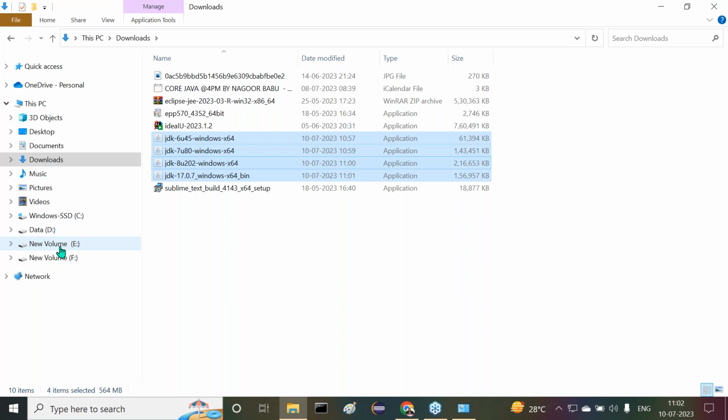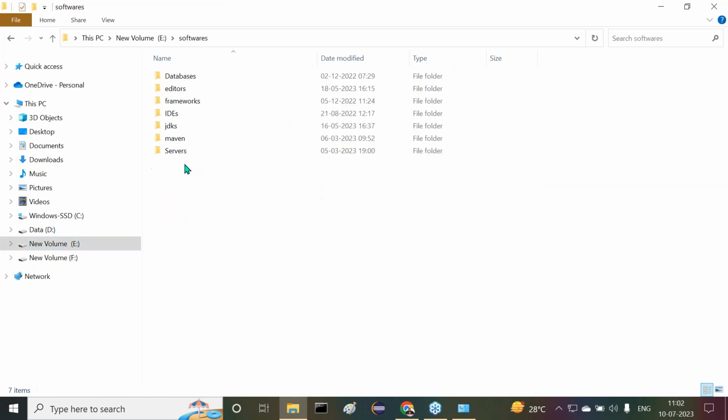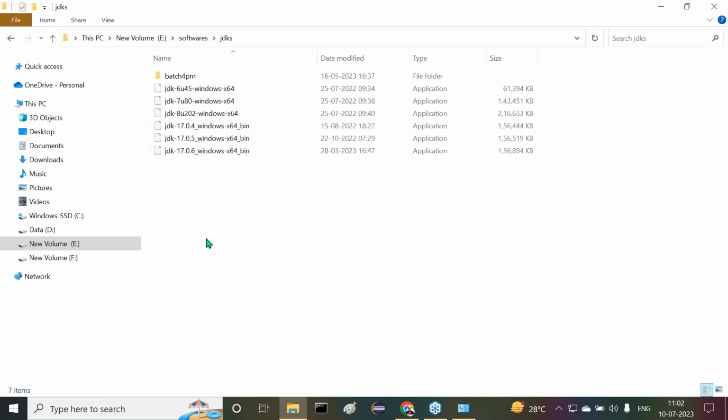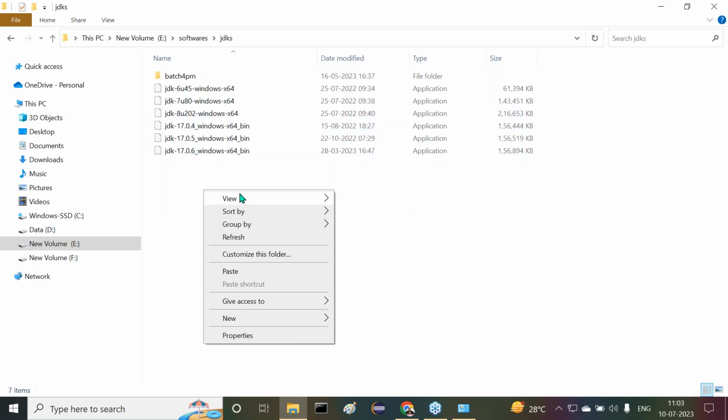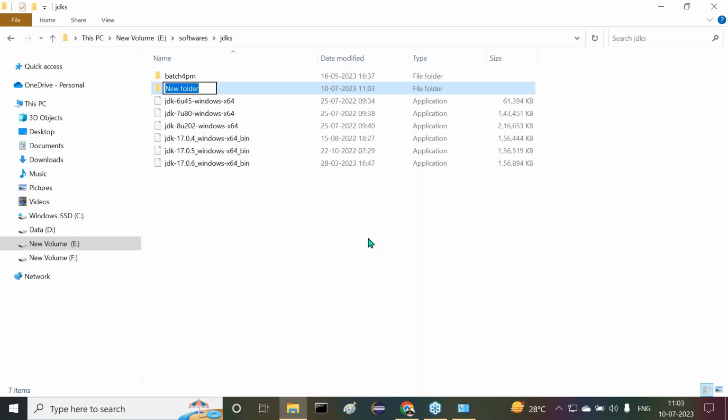Now here, what I will do is go to the E drive. Inside this E drive, I've taken a softwares folder. In the softwares folder, I've taken a JDKs folder. Inside this JDKs folder, I already had those softwares. Now I want to create a separate folder. What is that folder? Full Stack 10 AM. In this location only, your batch related softwares I'm going to provide.